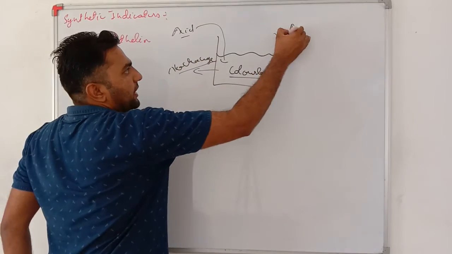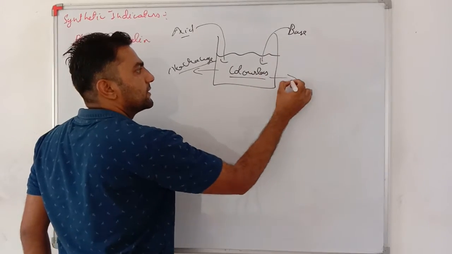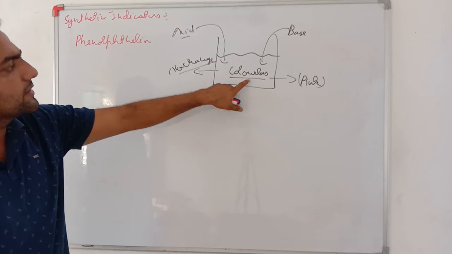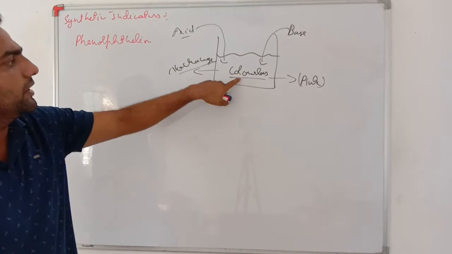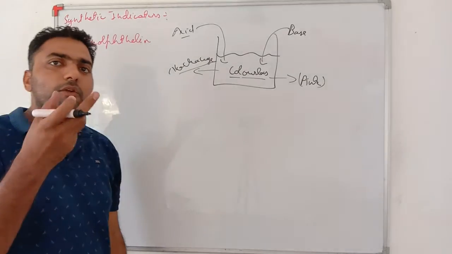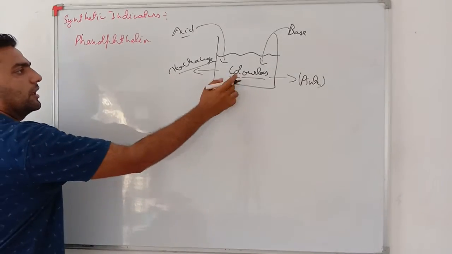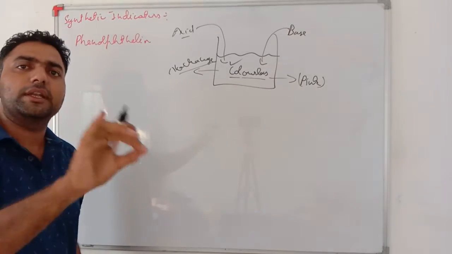But if any base is added to it, this colorless solution gets pink in color. Very important, in neutral it remains colorless. All the indicators show no effect in neutral.